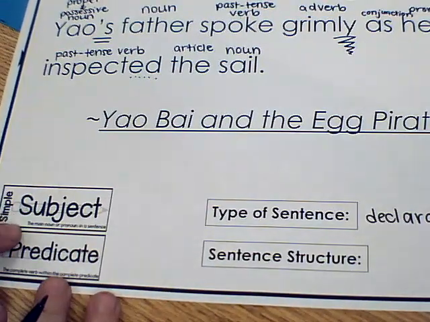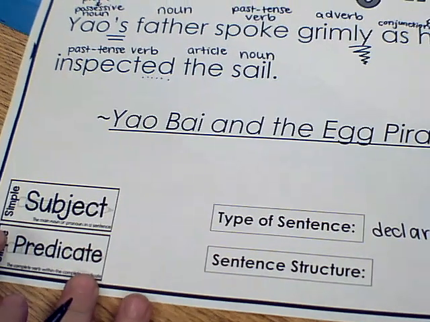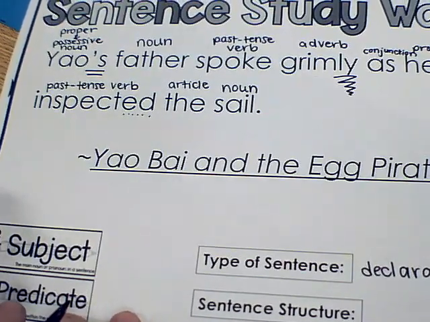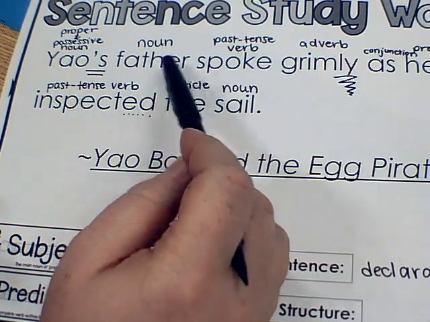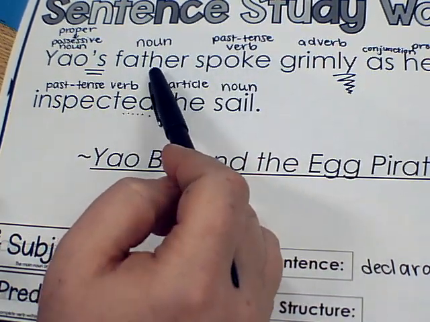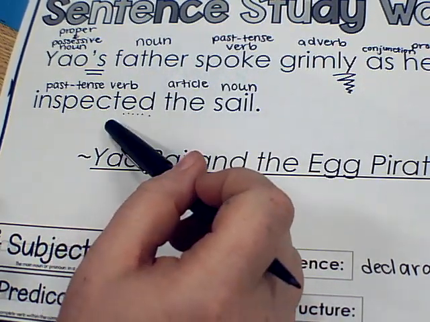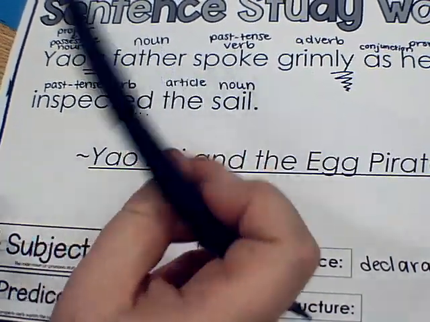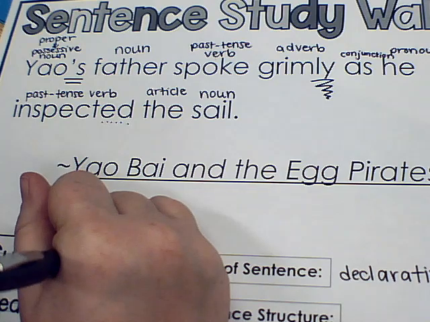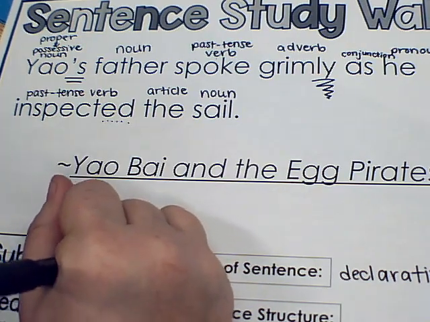So what's the predicate? What's the action that's being done? It's spoke and inspected. Who's doing the speaking? Not Yao, right? It's actually the father. So the one speaking is father. And father also did the inspecting. So Yao's father, I'm going to say, let's just use the word father.